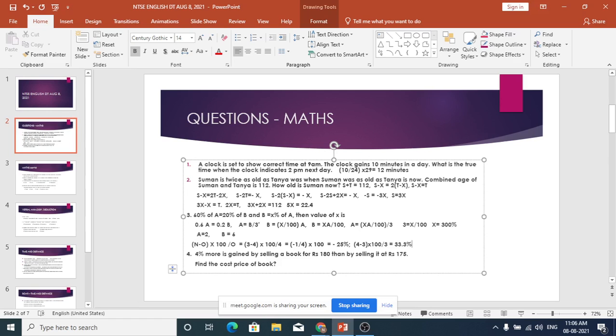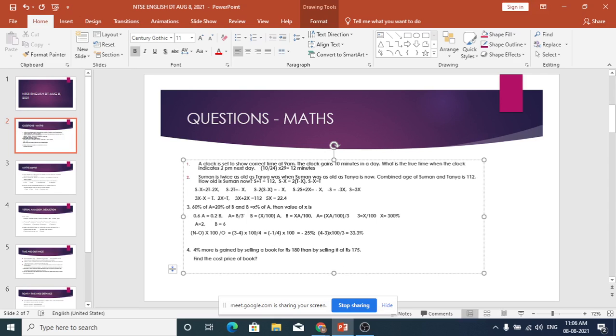Okay, let me give one more example. There were corona cases. In the month of June, it is 10,000. In the month of July, it is 8,000. So what is the reduction? In June it is 10,000. In July it is 8,000. So what is the reduction? 2,000 is the reduction.